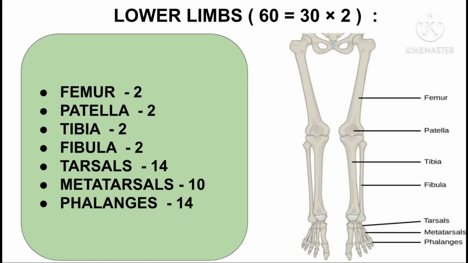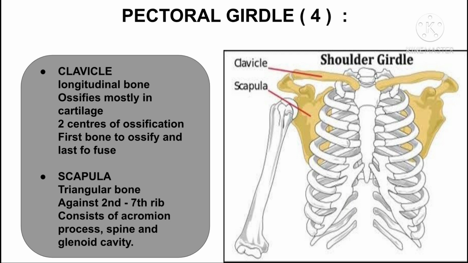Now lower limbs. Lower limbs are also similar to upper limb, has 60 bones, out of which each half contributes 30 bones. It consists of femur, patella, tibia, fibula, tarsals, metatarsals, and phalanges. Each half of lower limb consists of 1 femur, 1 patella, 1 tibia, 1 fibula, 7 tarsals, 5 metatarsals, and 14 phalanges. The pectoral girdle of each half is contributed by 2 bones, that is 1 clavicle and 1 scapula.